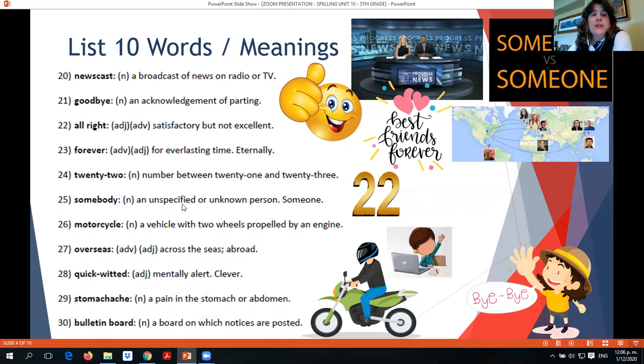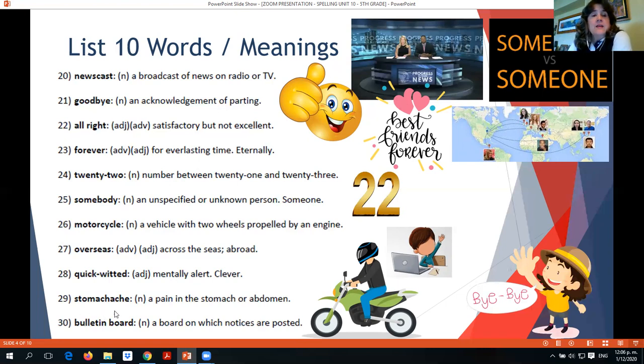Quick-witted. Quick-witted is being mentally alert and clever. For example, each time I ask for participation, all those first hands that I see are from people that are quick-witted, because they are alert. They are paying attention all the time, and they are ready to react when I ask. So they are quick with it.